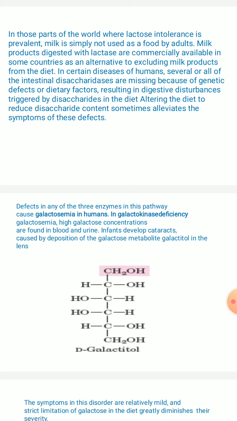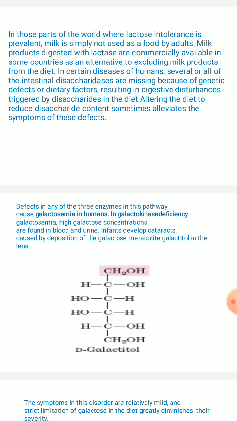So the defects in any of these three enzymes in this pathway, especially what we have discussed so far, that is galactokinase enzyme maybe, or UDP glucose galactosyl transferase maybe. So this galactosemia, which we can see in humans because of the galactokinase enzyme deficiency, because of this enzyme deficiency, galactose cannot be converted into glucose, so it leads to high concentration of galactose in the blood, leading to galactosemia, which we can find in the blood and of course in the urine also.